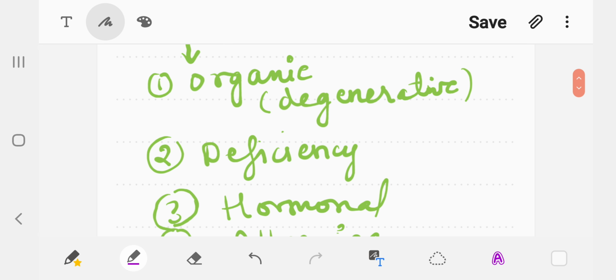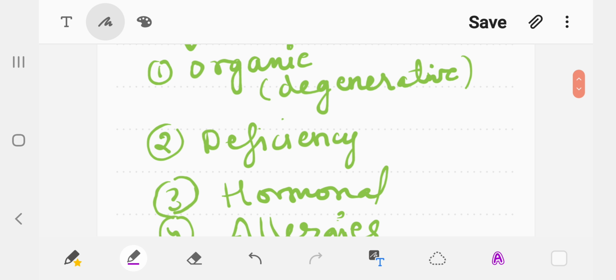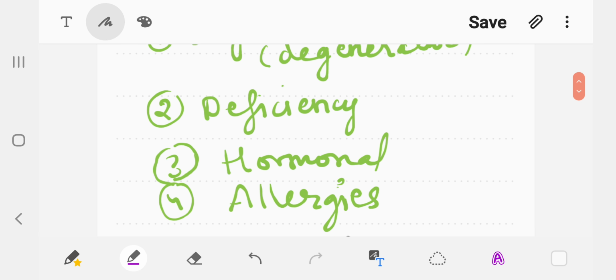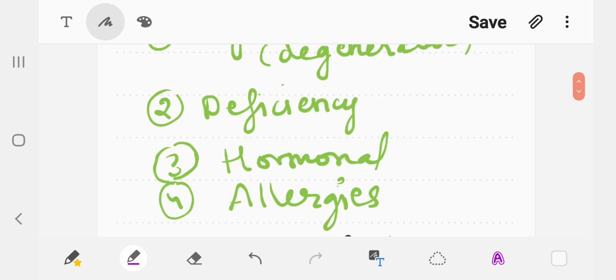Likewise, there are diseases which are due to the additional secretion, or you can say low secretion, of hormones, which may result in some diseased condition in the body. Like whenever there is low secretion of insulin in the body, then a person may suffer from diabetes. Iodine deficiency may cause goiter. These are some examples which come under the hormonal diseases.